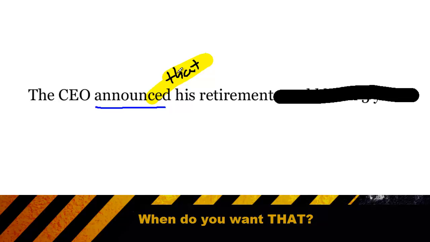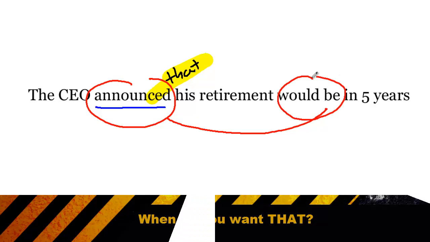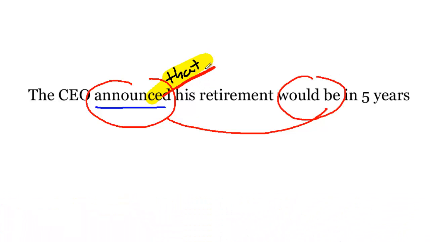So again, whenever you have two verbs in a row, most likely you're going to need a "that" to clarify, especially when you have a verb doing a verb. So in this case, when you have the "announced," that's verb 1, and what he's announcing is the "would be," the verb doing the verb, that's when you need a "that."